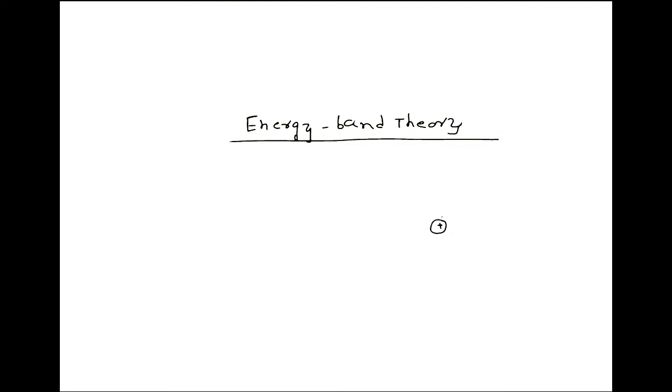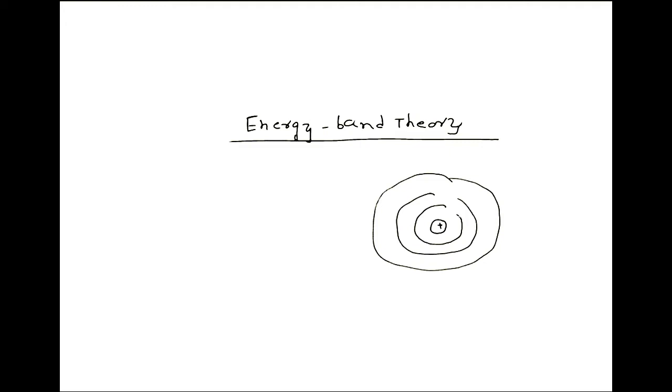The next topic is energy band theory. So already we saw electrons revolve around the nucleus in different shells. So first shell, second shell, third shell, like that.